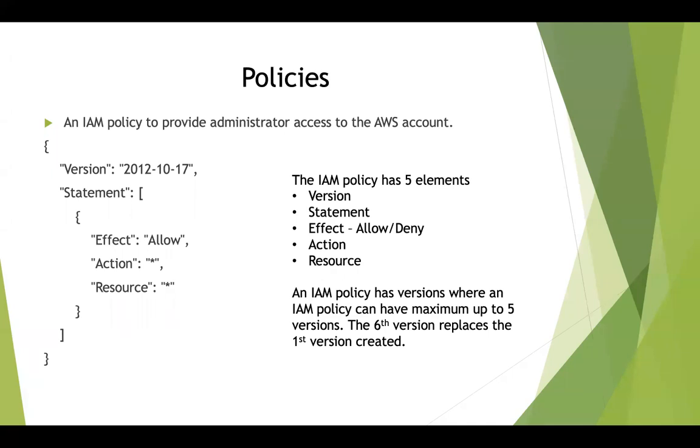Okay. And as discussed, we have 5 elements to the IAM policy, and you can have a maximum of up to 5 versions. So let's say that you create a policy for the first time, then you go ahead and edit it at a later point in time. That means you have 2 versions of the policy right now. Similarly, you can have 5 versions of the policy. Suppose you are creating the 6th version, it goes ahead and replaces the oldest version of the policy that you have created, which is probably the first version. Okay.